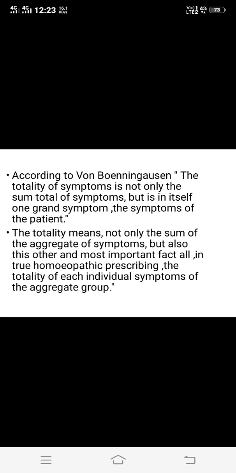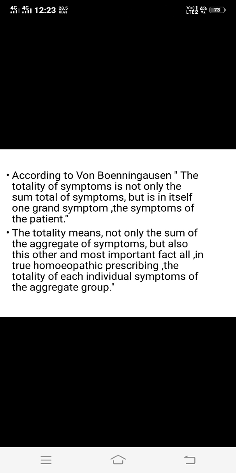and they may form the concrete form of those symptoms, and stand forth as an individuality recognizable by anyone who is familiar with the symptomatic forms and lineaments of drugs and disease. That logical form of symptoms may form the individuality of that person that may be recognized by anyone who is familiar with these symptomatic forms and the lineaments of the drugs and the disease. So this is the opinion of Dr. H. Robert for the totality of symptoms.